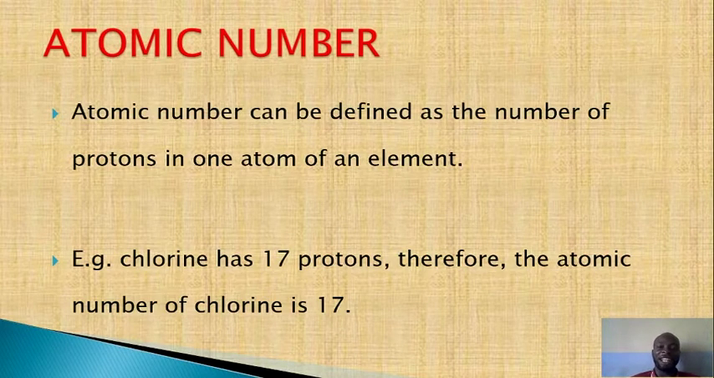I said that atomic number is the number of protons in one atom of an element. For instance, the element chlorine has 17 protons. Therefore, the atomic number of chlorine is 17. That means if an element has 100 protons, the atomic number of that element is 100. If the atomic number of an element is 20, that means that element has 20 protons.